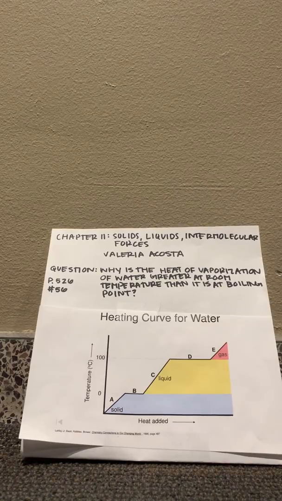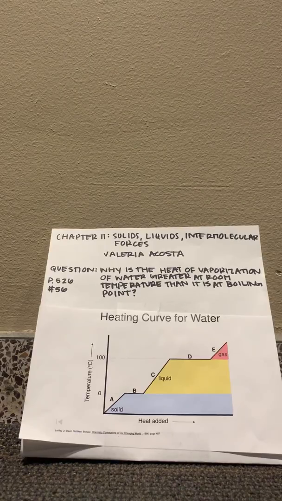The temperature of water is greater, thus more molecules can break free from the bulk liquid and can escape into the gas phase. When heat is raised and water is boiled, the water molecules have more kinetic energy, which causes hydrogen bonds to break and allow water molecules to break into the gas phase. So the heat of vaporization at boiling point is lower because it takes less energy to convert the liquid into a gas. If you think about it in steps, it takes one more step than water at its boiling point for water at room temperature to vaporize.